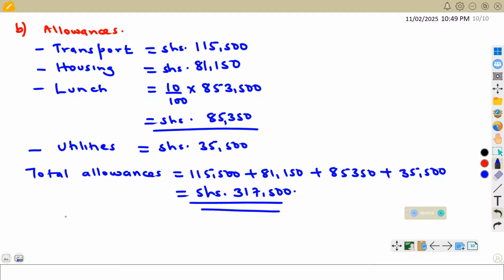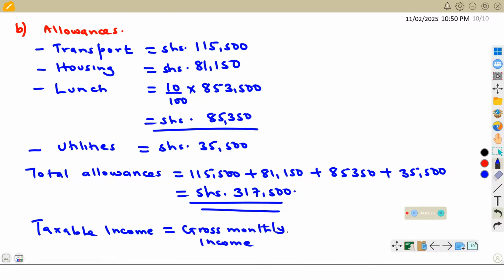Next we shall talk about the taxable income. That is the income that will be subjected to the taxes. The taxable income will be the same as the gross monthly income minus the total allowances.